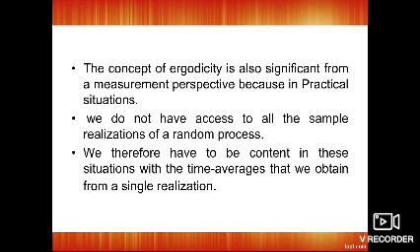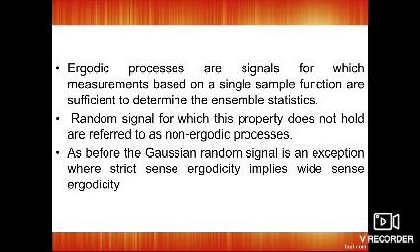Time averages are equal to ensemble averages only if both types of averages are independent of time. When both are independent of time, we can say the time average is equal to the ensemble average. Independence of ensemble averages from time indicates a stationary process.